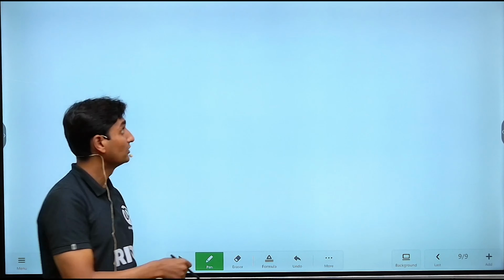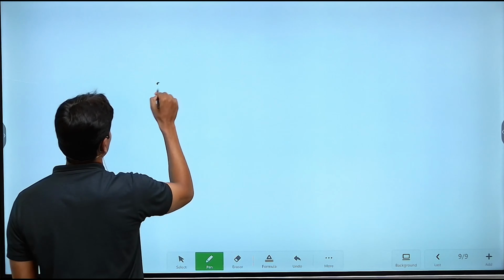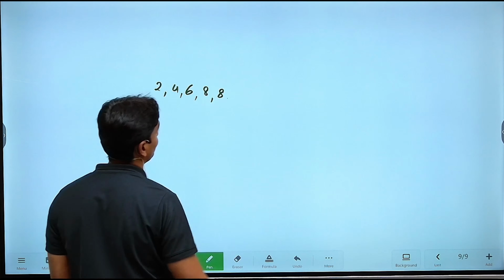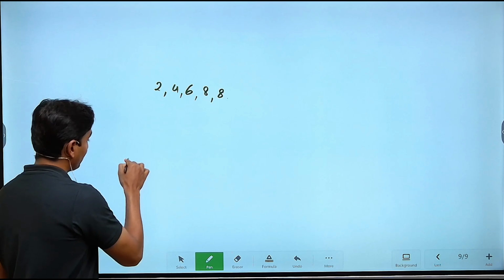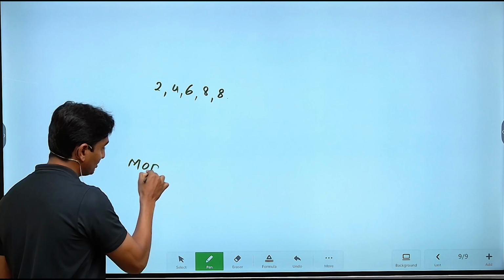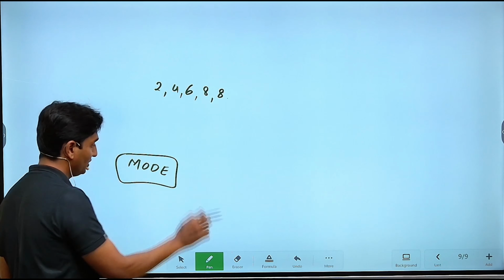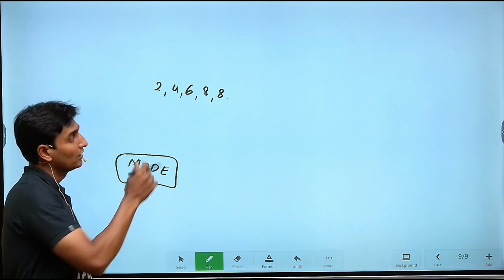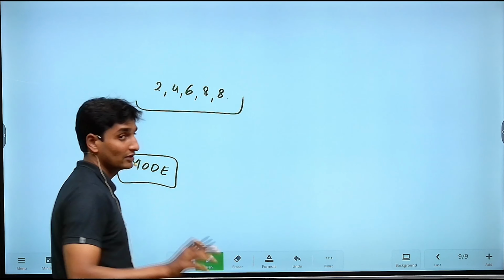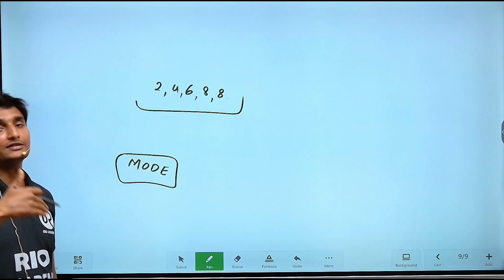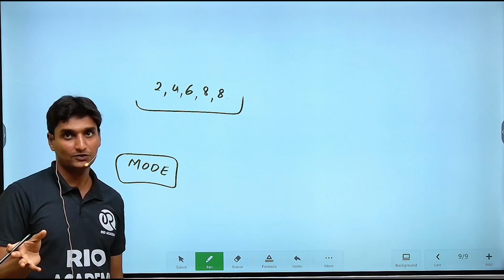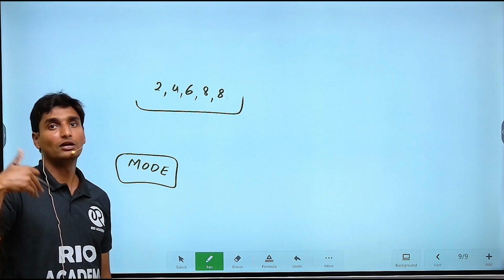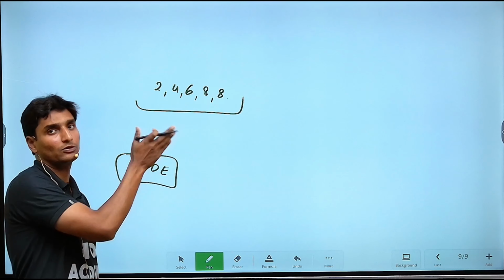Okay, fine, guys. So see here: 2, 4, 6, 8, 8. Now we are coming to the repetitive averages, which is also known as mode. Now what do you mean by mode? Mode means within a given series, the number or the element which is occurring the most number of times. Within this given series, which is the element that is occurring the most number of times with respect to others.